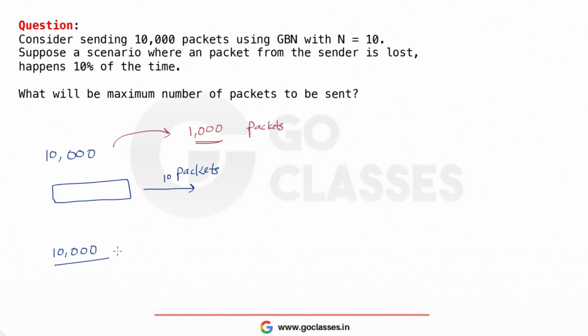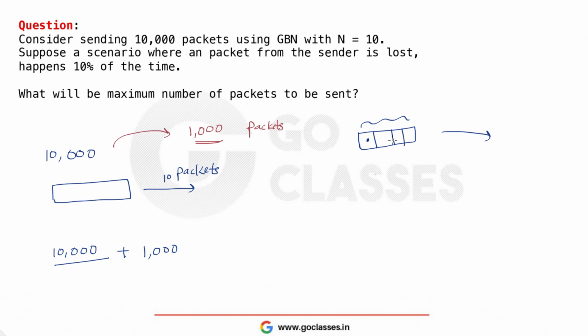Now I need to send something more. Since these 1,000 are lost, should I just send 1,000 more packets, or something else? If you remember in Go-Back-N, let's suppose we are sending this window. Now suppose this packet is lost. Then none of these packets will get accepted, and ultimately I have to send all these packets, which means I need to send N packets.